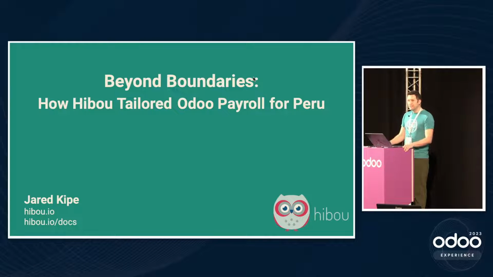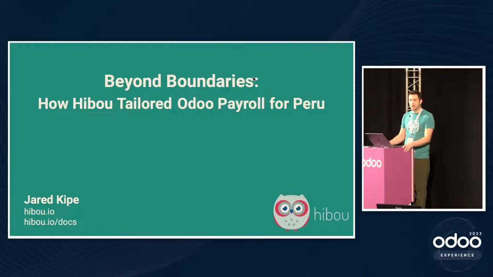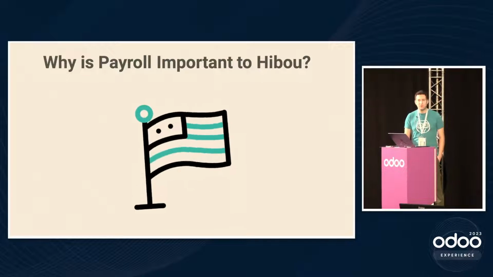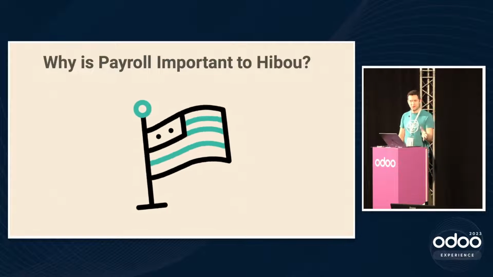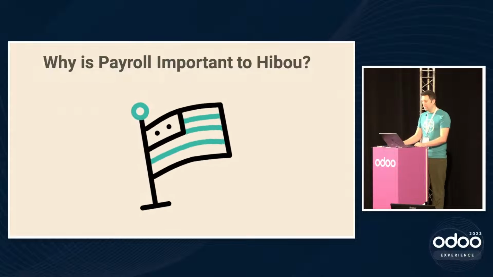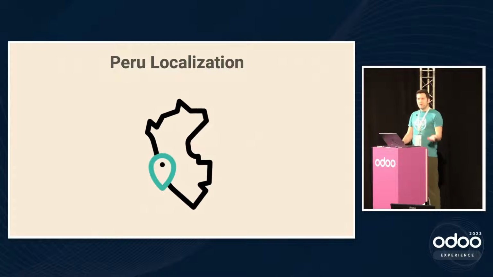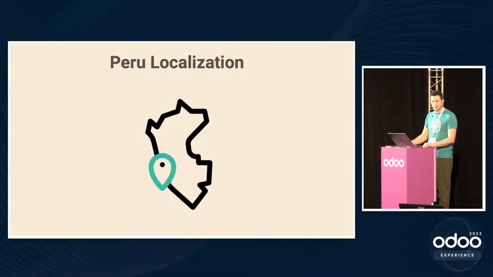It's been 6 years since I gave my first talk on payroll, and this will be the first year on Peru payroll. So why is payroll important for us? Well, we wrote and maintained the U.S. payroll localization, or I guess we could say the original U.S. payroll localization. And it's important for us because we use it ourselves. So the Peru localization, similarly, is ultimately a thing that we needed ourselves. So we dove in and we got to know some people and talked and wrote rules and everything. And that's what we're going to be sharing some lessons with today.